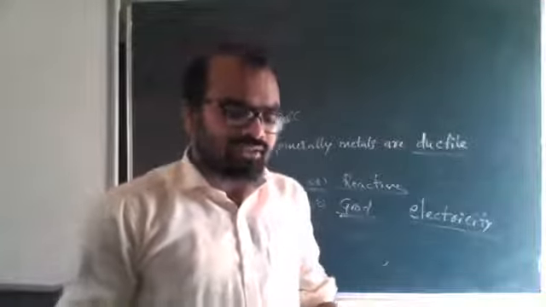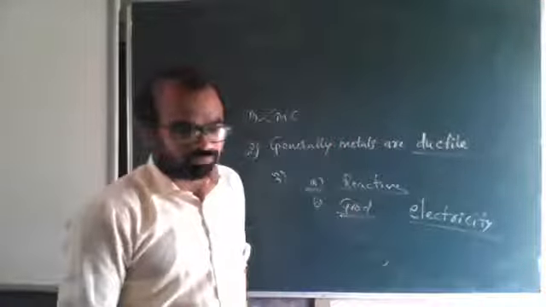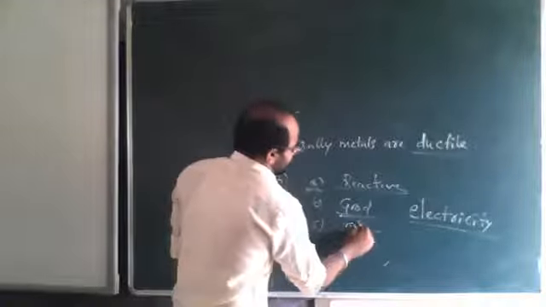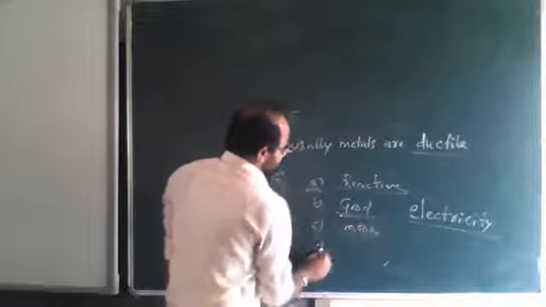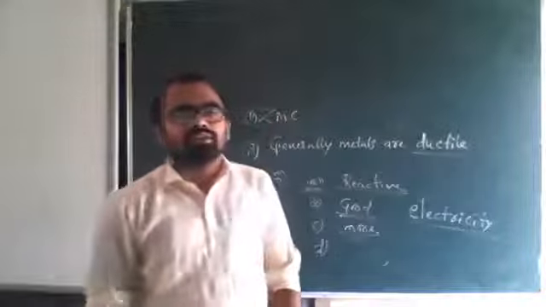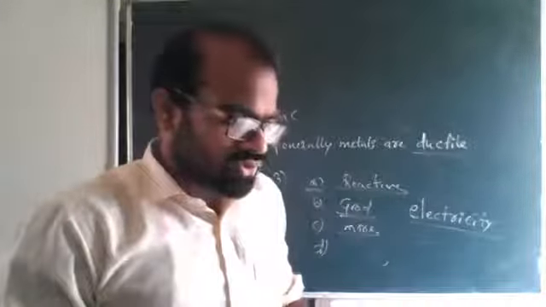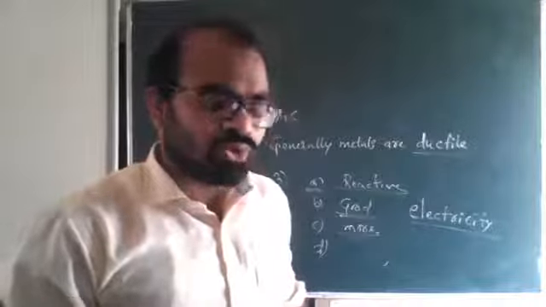Iron is dash reactive than copper, which means iron is more reactive than copper. Metals react with acids to produce dash gas.